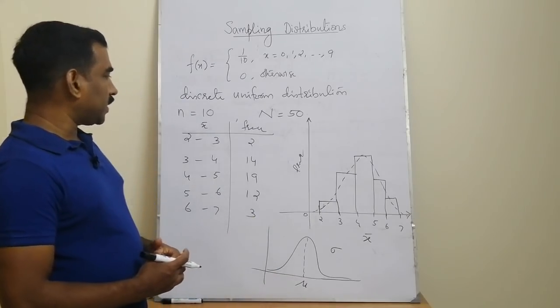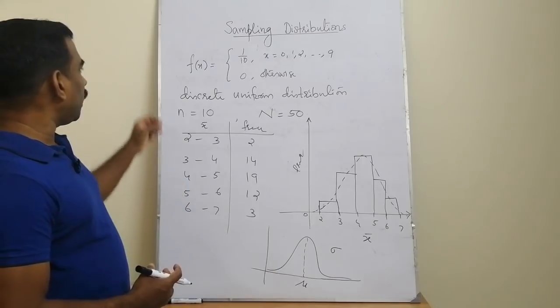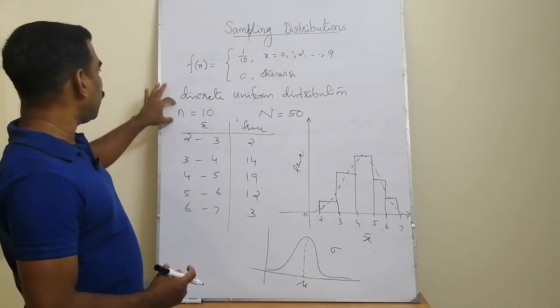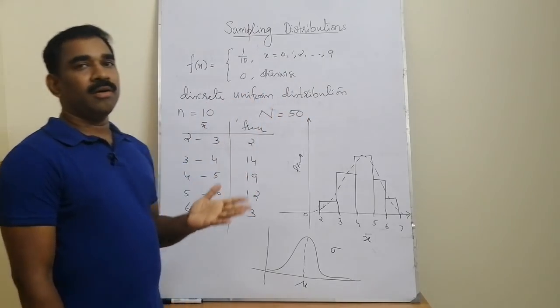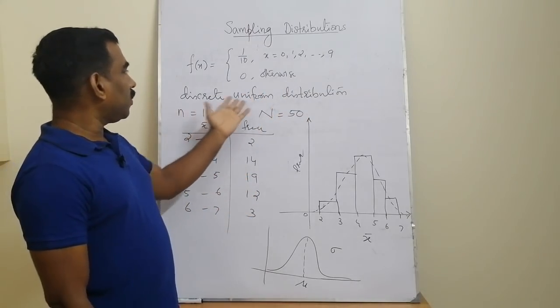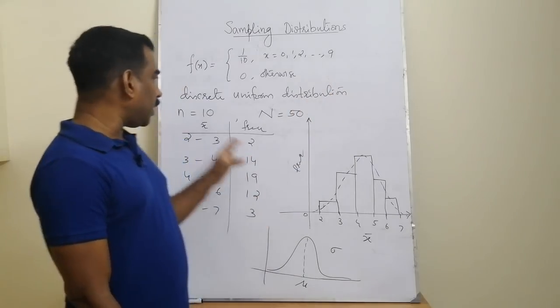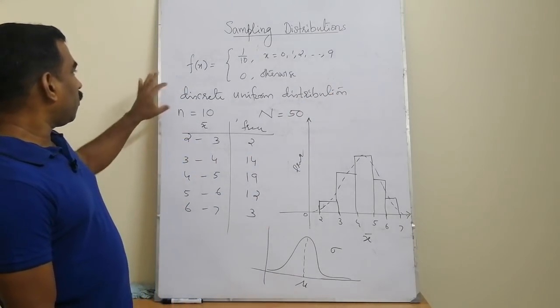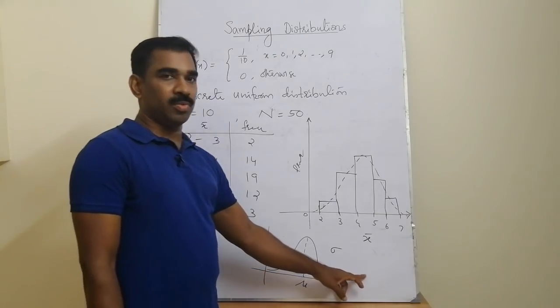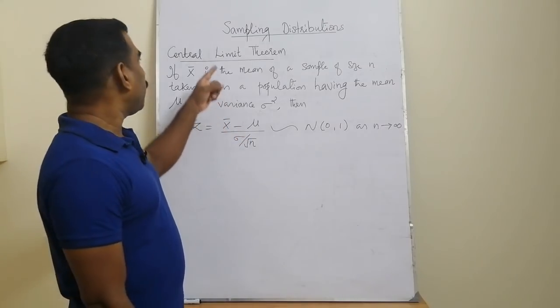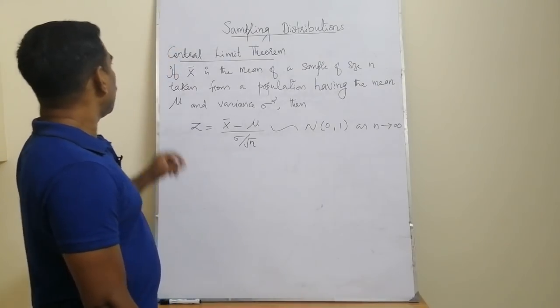The central limit theorem says that whenever we take a sample of size n from any population, the population may be a uniform distribution, Poisson population, exponential distribution, normal distribution, etc. For any distribution, the sample means are approximately normally distributed. Now we can define the very important theorem called the central limit theorem.